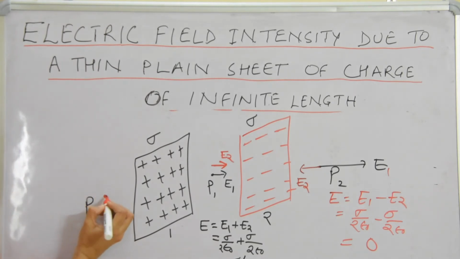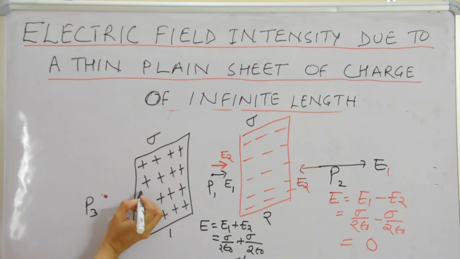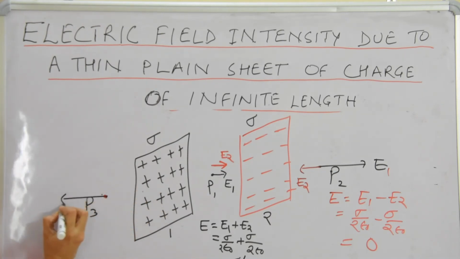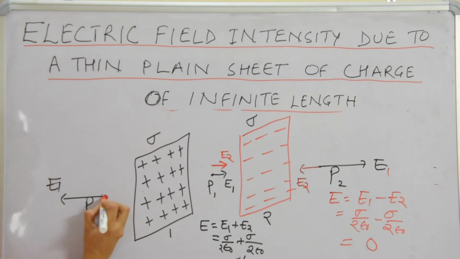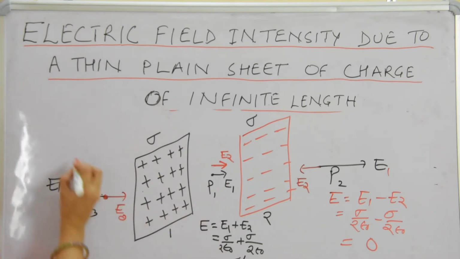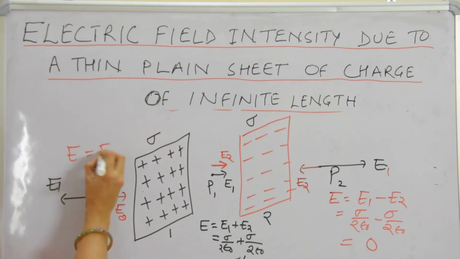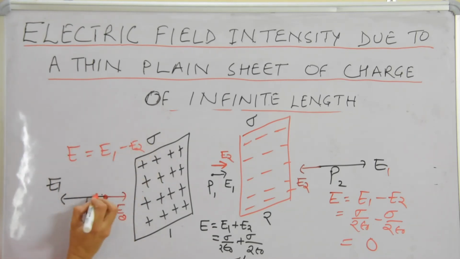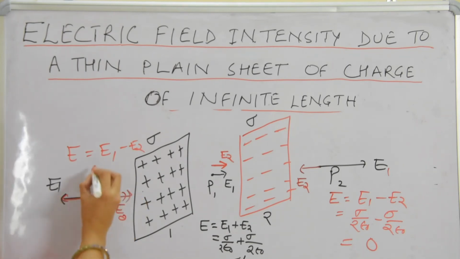Now what would be the value of electric field intensity at this point? Due to the positive charge, the direction of electric field intensity is outside. Due to this negative charge, the direction is inside. Total E is equal to E1 minus E2 because directions are different. Again it is 0.